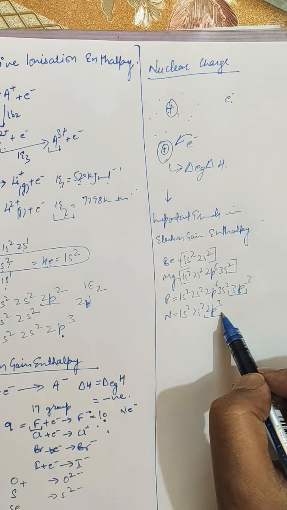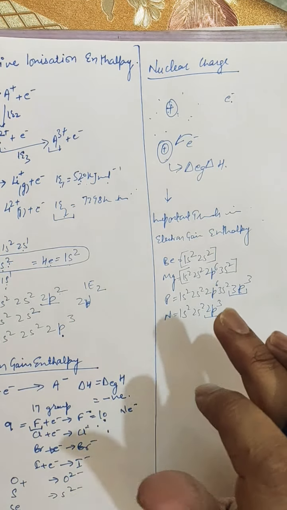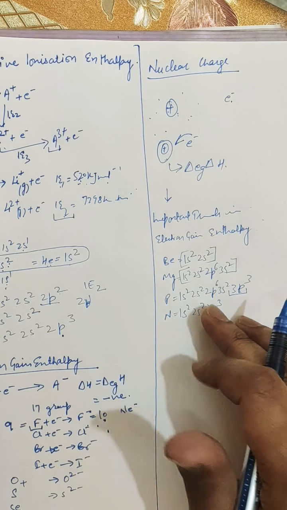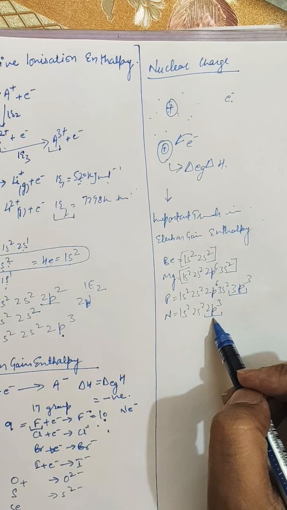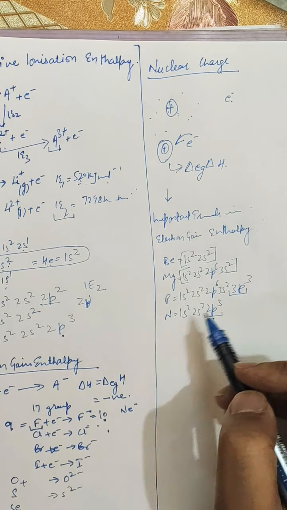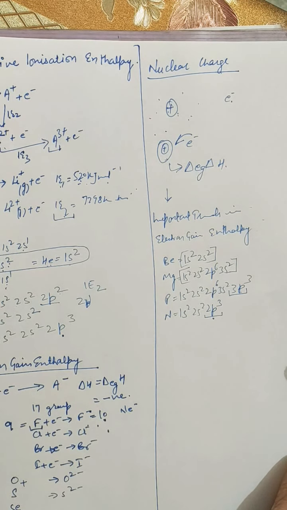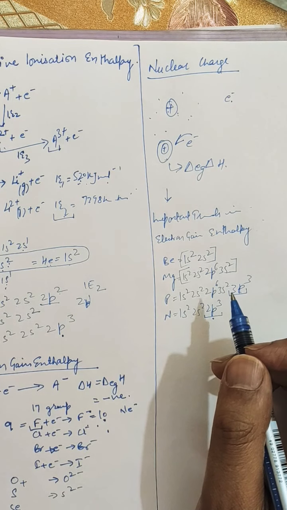So yesterday I told you that the same case applies here, that half-filled or fully filled subshells have extra stability associated with them, which makes them reluctant to the addition or loss of an electron. A similar case applies to the noble gases.